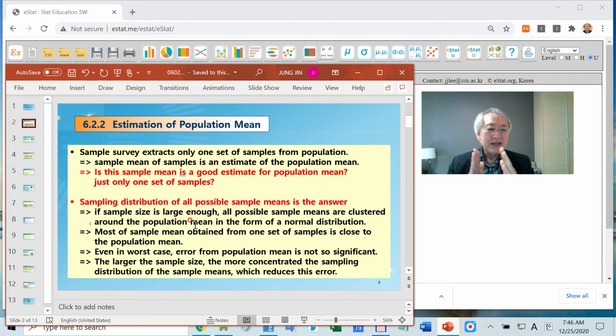Therefore, it is a very skinny distribution around the population mean, and any sample you select from all possible sample means, practically one sample, can estimate the population mean reasonably well. That's the theory. Even in some worst case, there is some error, but it's not much.